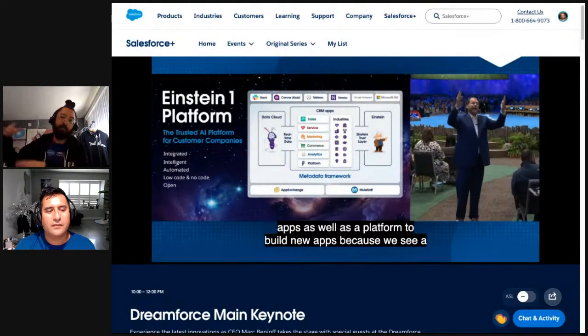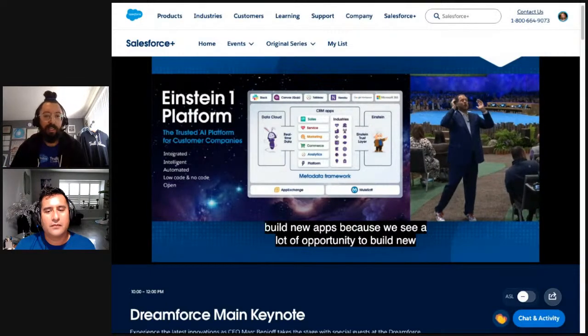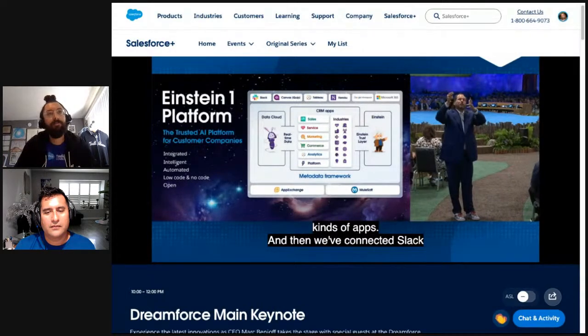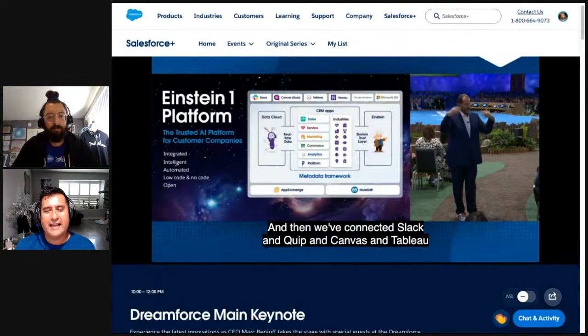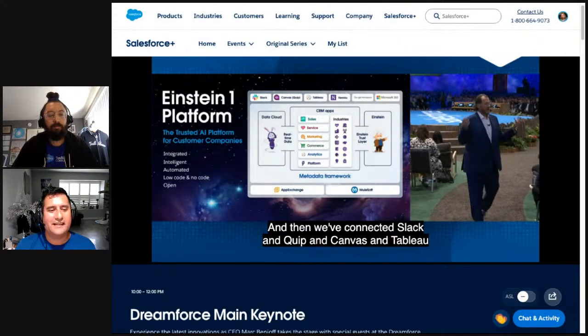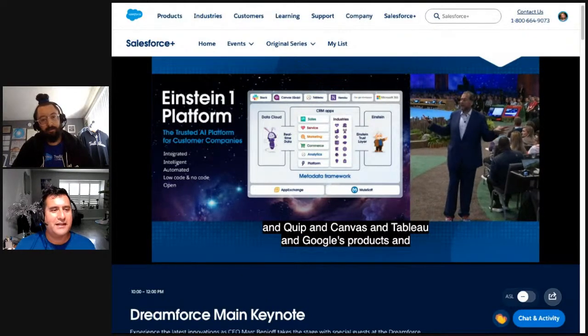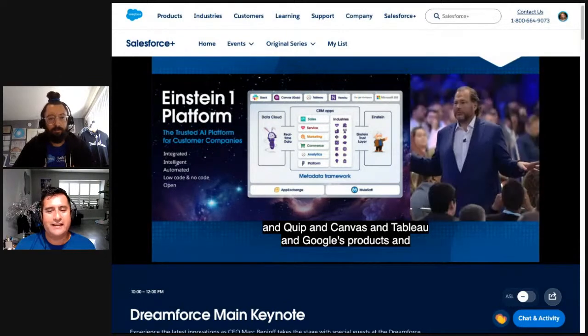And then we've connected Slack and Quip and Canvas, Tableau and Heroku and MuleSoft to use data from across the Salesforce client base, for those who had opted into that. So in some way, they were already seeing this metadata framework since it read our data. Does anybody in the audience know when Einstein was first released?